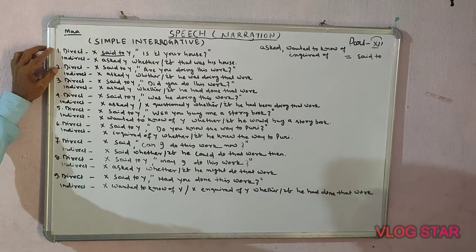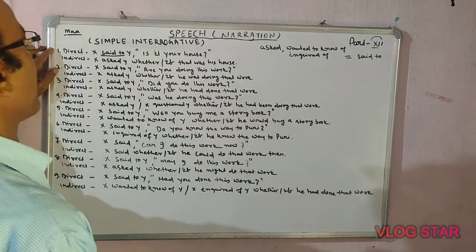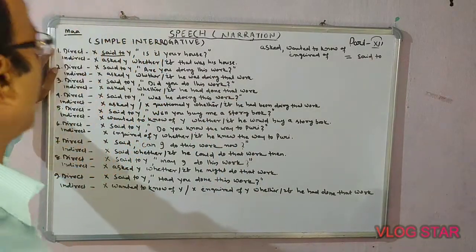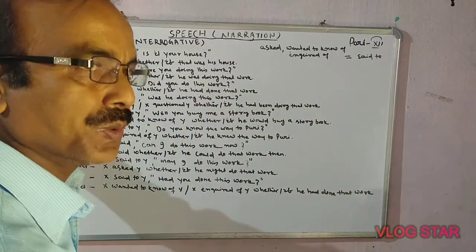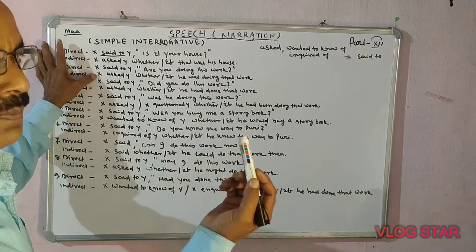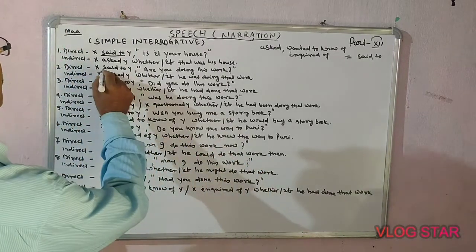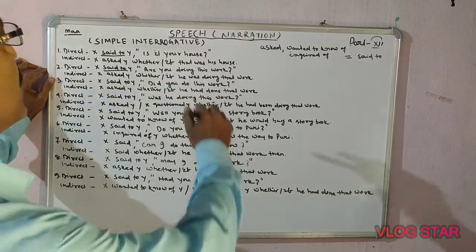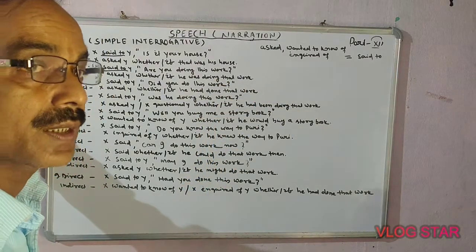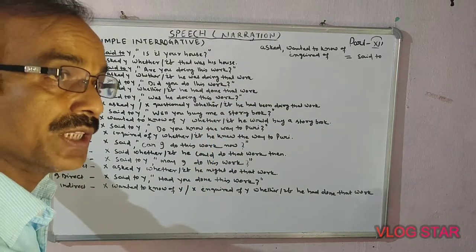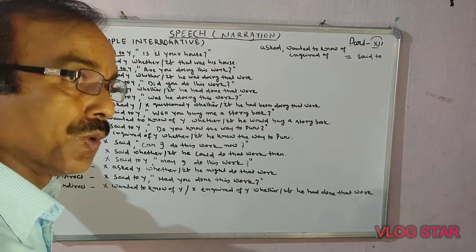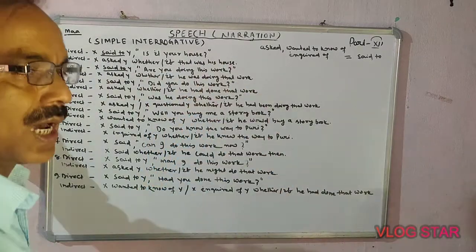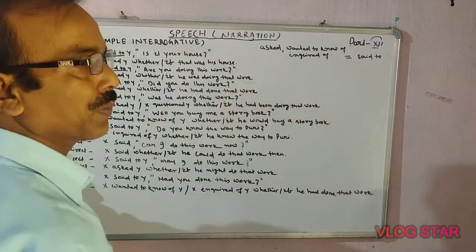Let's come here. Direct speech: X said to Y, "Are you doing this work?" In indirect speech, same thing: instead of said to, asked Y. X asked Y whether he was doing that work, or if he was doing that work. Because here it was, "Are you doing this work?" it will be, he was doing that work.